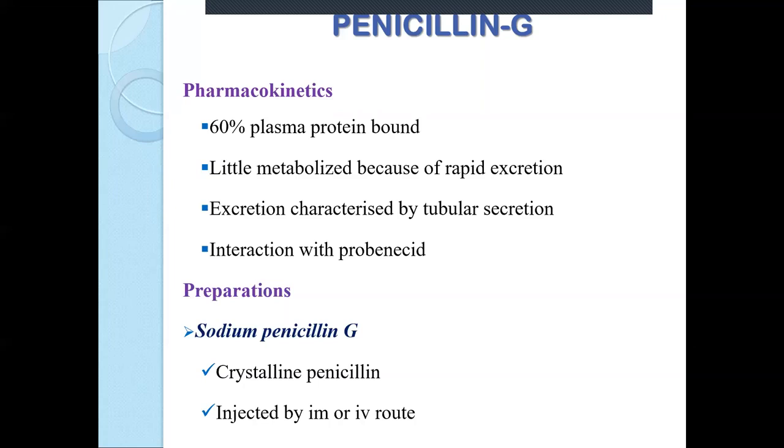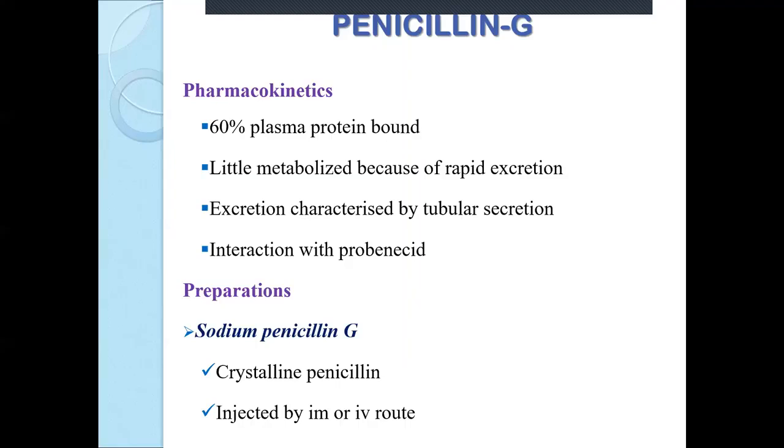So what is probenecid? It is an organic acid which has the same characteristic as penicillin: the drug also gets excreted by tubular secretion. So how do you make use of this drug interaction? Suppose you want to prolong the action of penicillin, but you cannot, because whenever you give penicillin, it is rapidly excreted by tubular secretion.